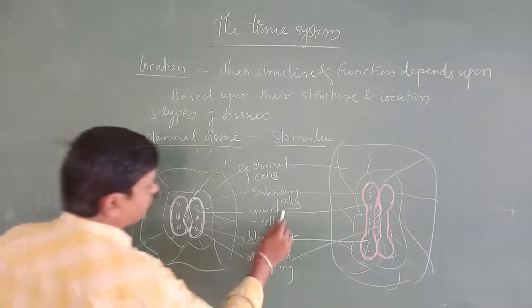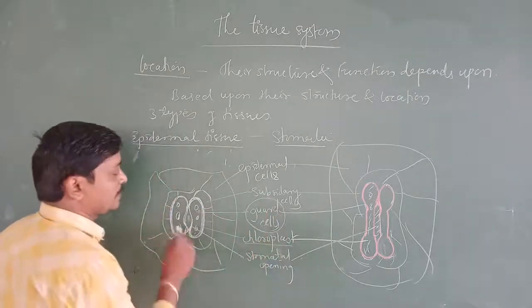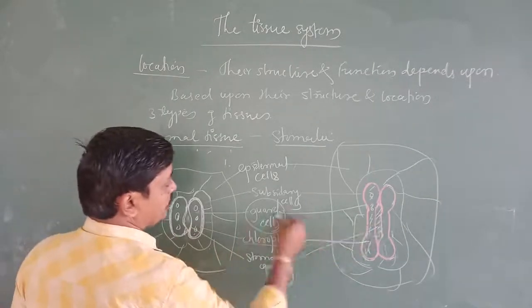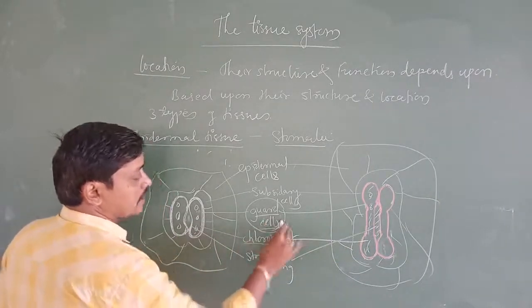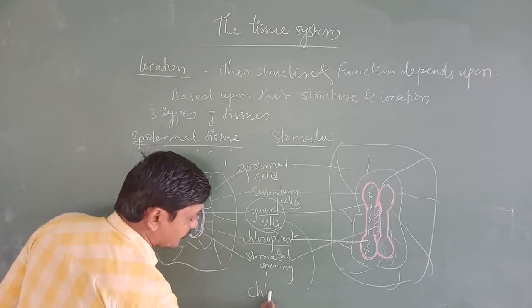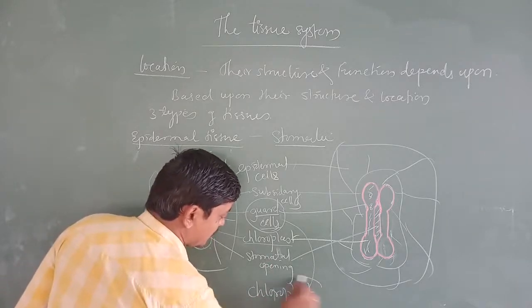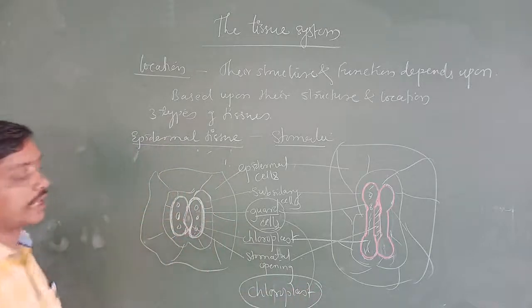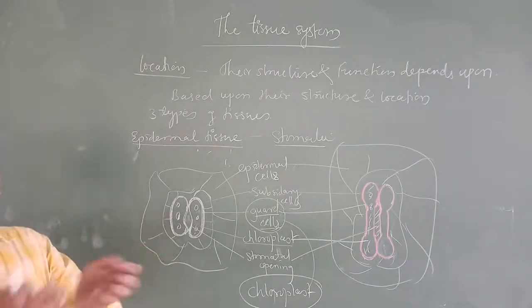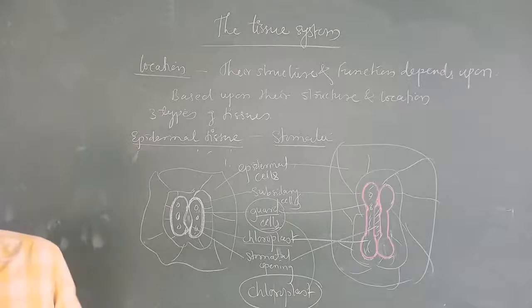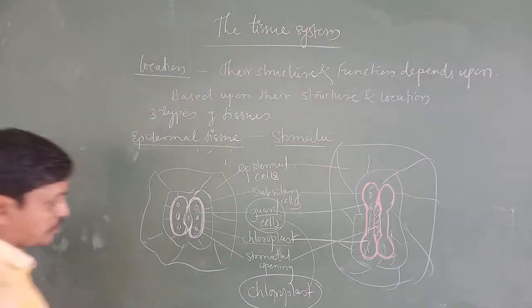The stomata is made up of two cells called guard cells, and these guard cells have chloroplast, which regulates the opening and closing of the stomata.